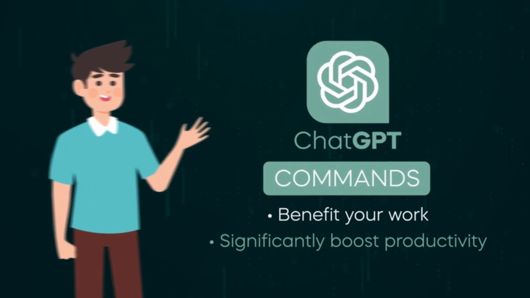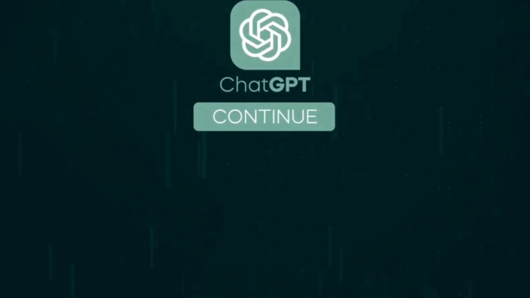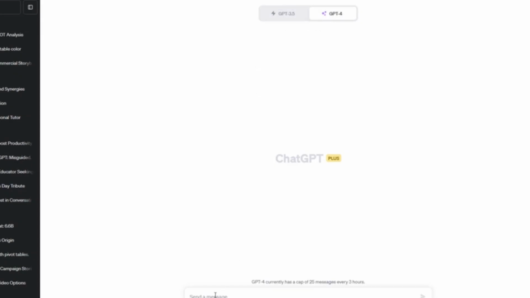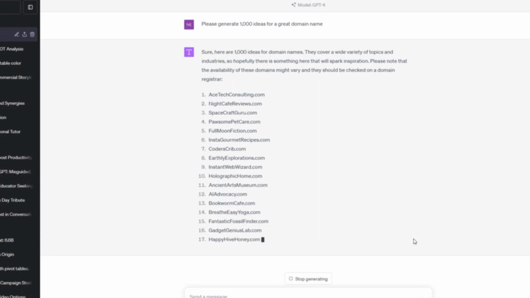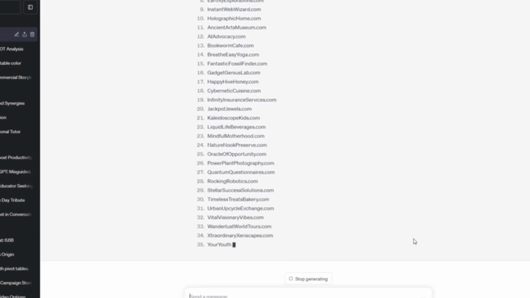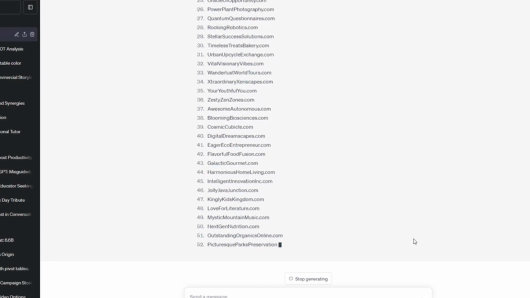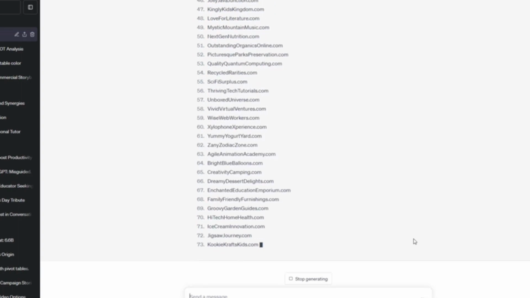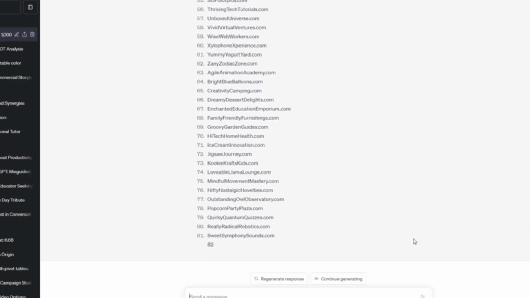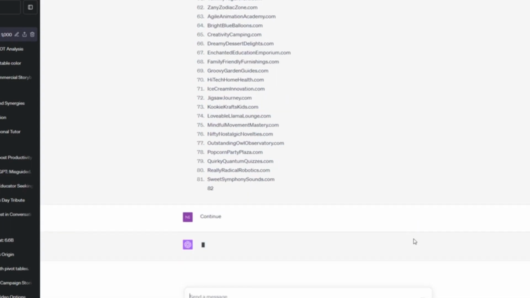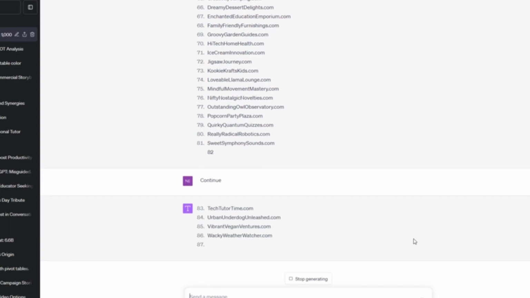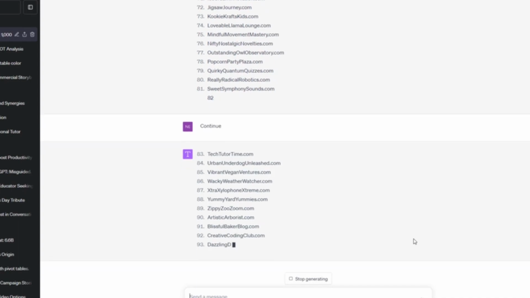The first ChatGPT command I wish to share with you is continue, which is essential for every ChatGPT user. Sometimes the AI will need to produce output more extensive than the maximum length the system allows. It will stop mid-sentence. If you didn't know about continue, this can be quite frustrating. But now that you do, you can simply type continue and the algorithm will pick up from where it stopped.